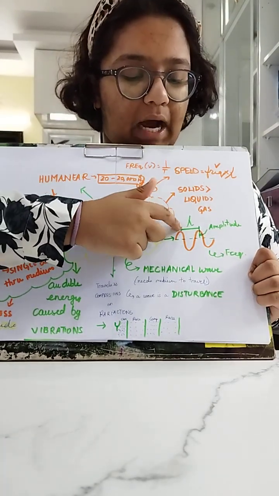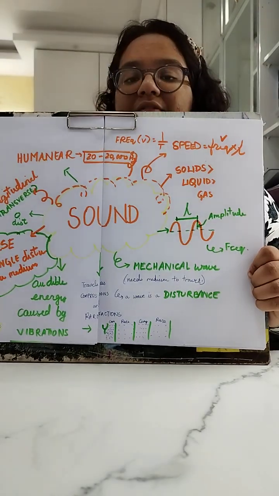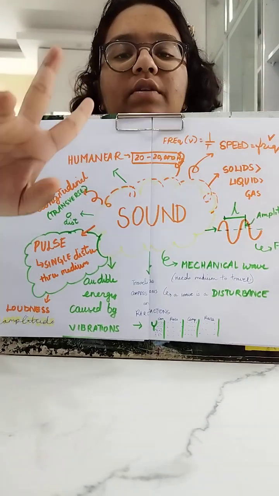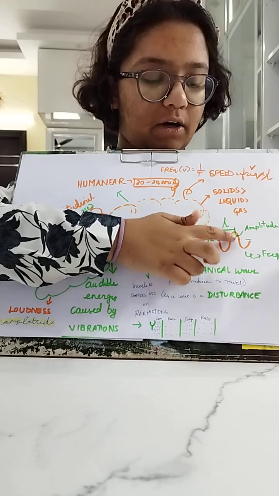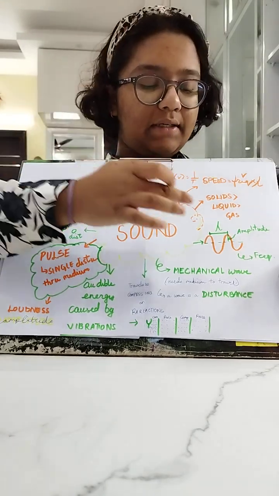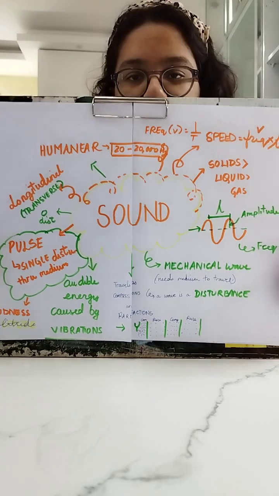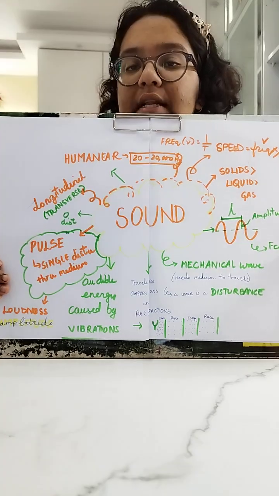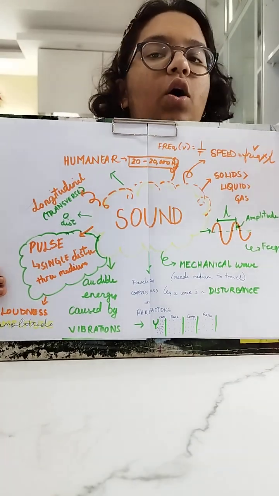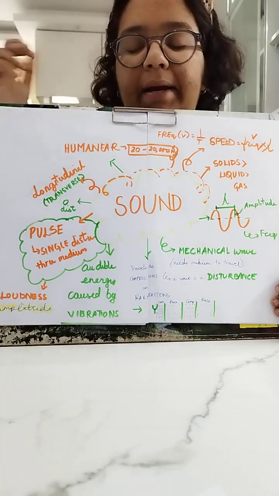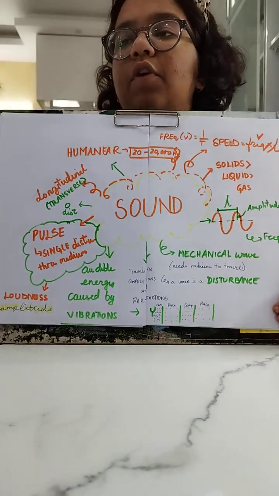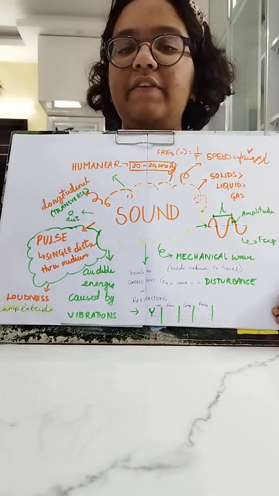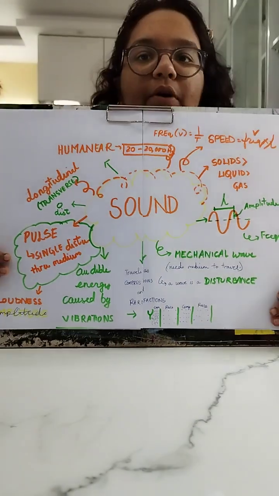Now this lambda, which I've drawn over here, shows the wavelength. The upper parts, which are above the equilibrium or the zero state, are called the crest, and the down parts are called a trough. And the distance from here to here is called amplitude. And of course, we know that sound is vibrations, right? So the number of oscillations per unit time is called the frequency, right? So it's 1 by T. A very important formula which we have to remember in sound is that V is equal to frequency into wavelength. This is a very important formula.